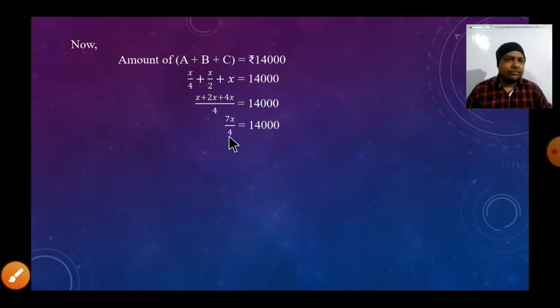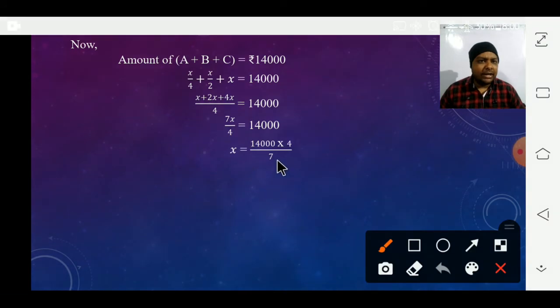If we take 4 to that side, then it will go with the product of 14,000 and 7 will come at downside. Then you can divide it by 7. 7 ones are 7 and 7 twos are 14, with 3 zeros. And 2000 into 4 is equal to what? 8,000. 8,000 will be the value of x.